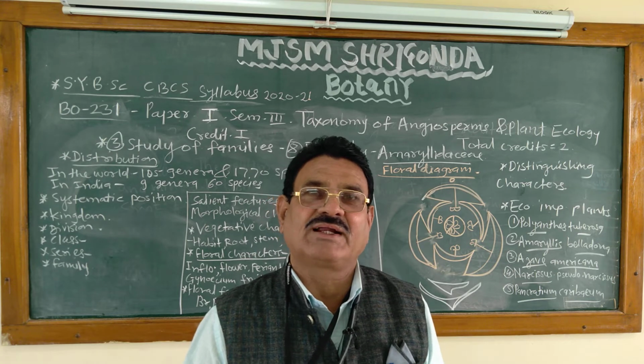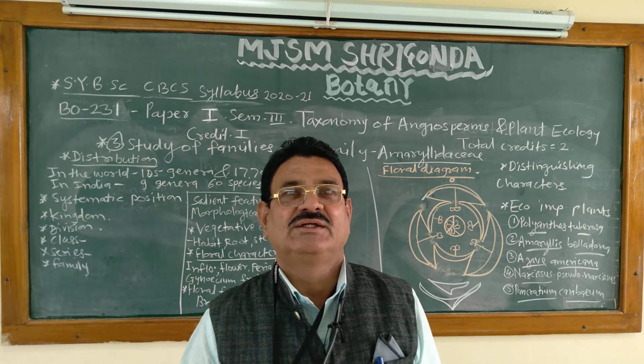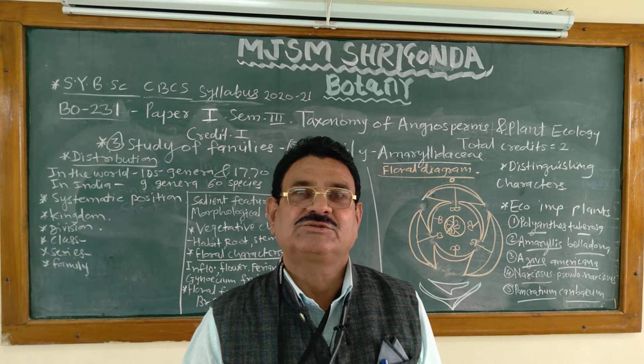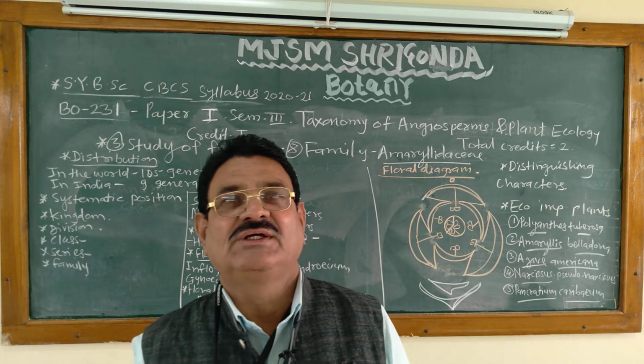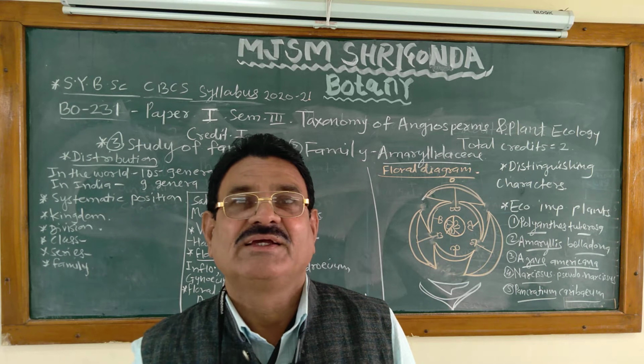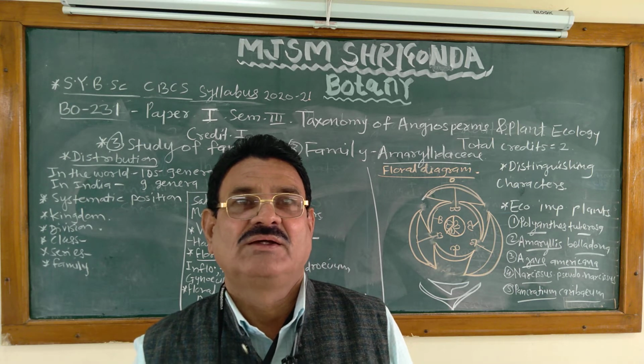In each semester there are 6 credit points, so the SY BSc course carries 12 credit points.